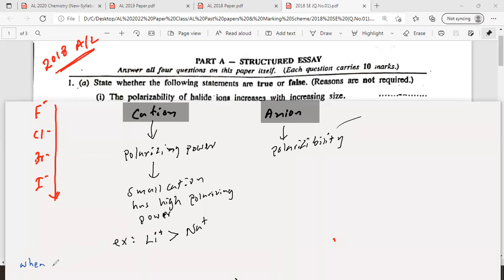That is called polarizability. A small cation can strongly attract because the distance to the nucleus from the outermost shell is less. Small cation can strongly attract the electron cloud of the anion.